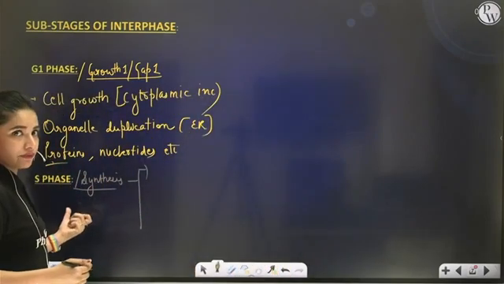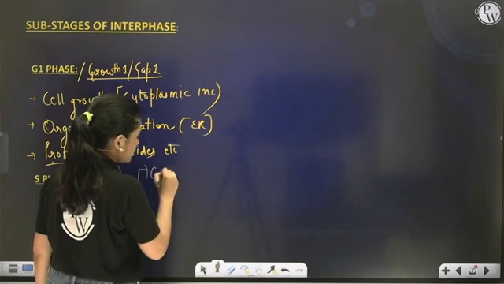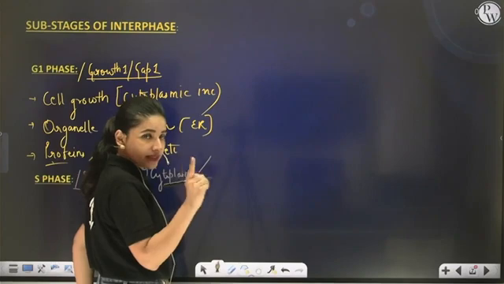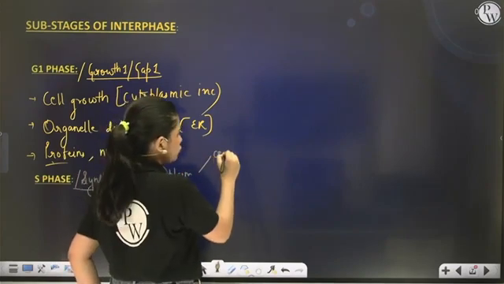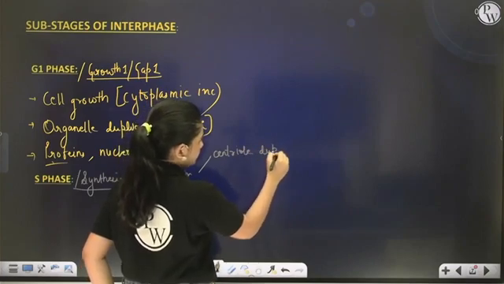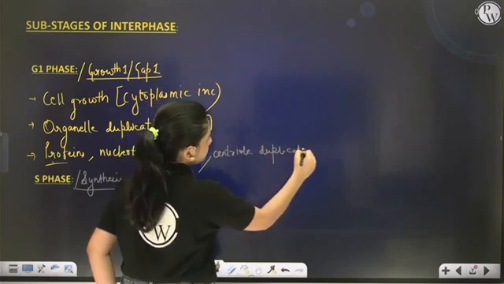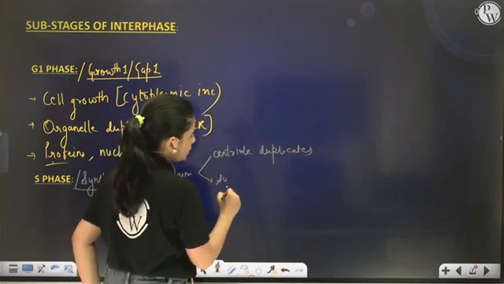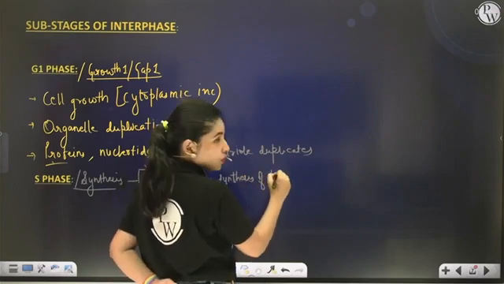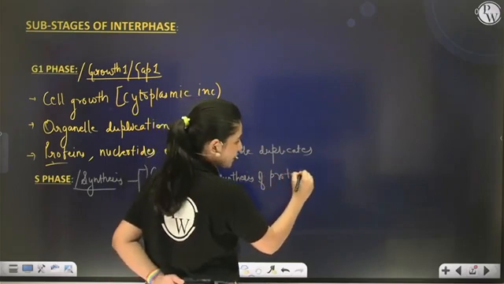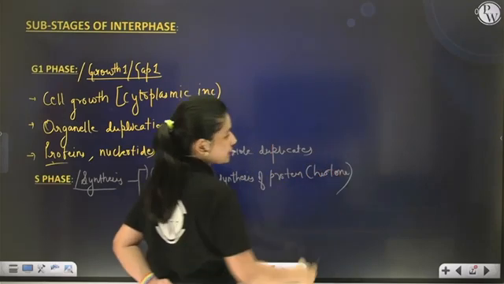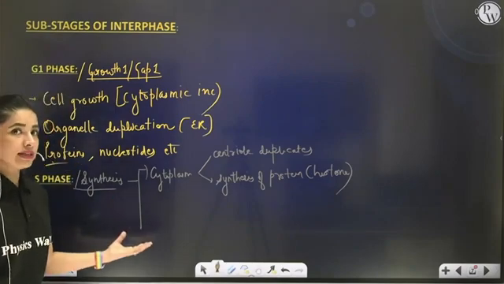So during S phase, in the cytoplasm of the cell, what is happening? Organelle duplication. Which organelle? Centrosome. Centriole is getting duplicated. Apart from this, synthesis of proteins takes place. Which protein should I mention specifically? Histone proteins. Correct? Now, coming to the nucleus.